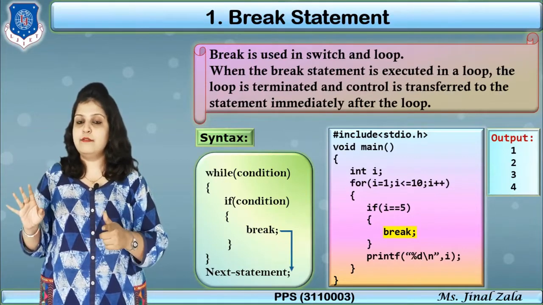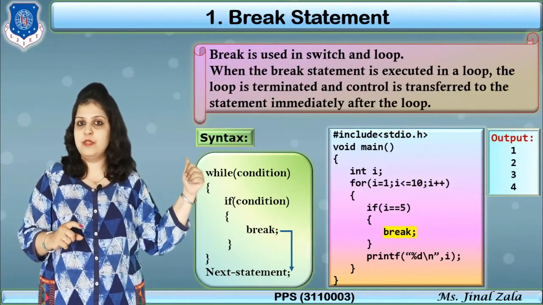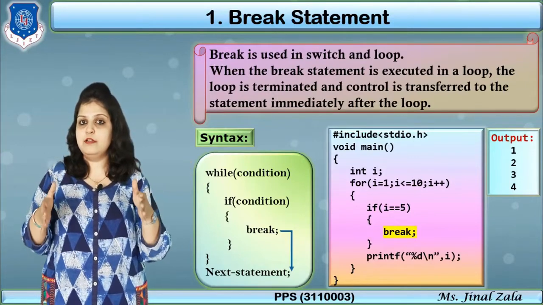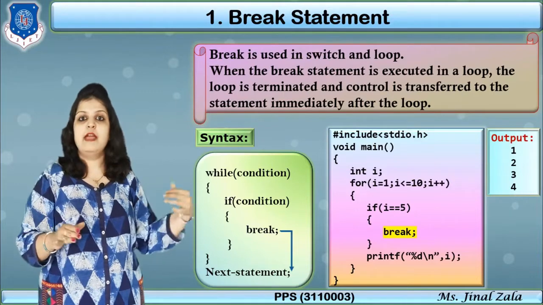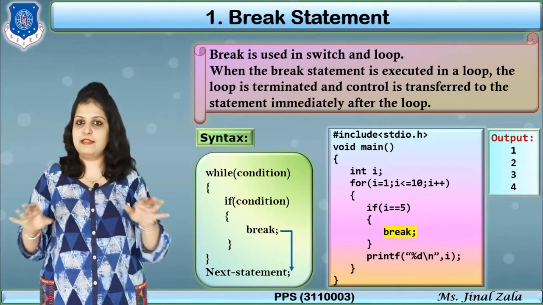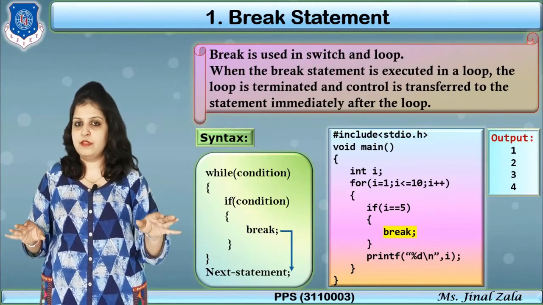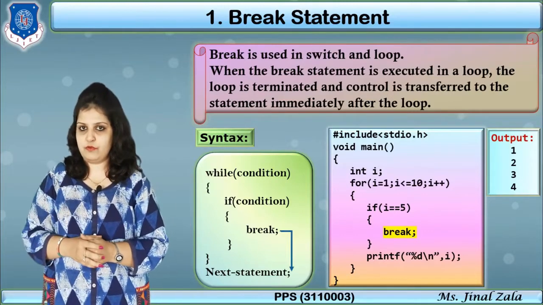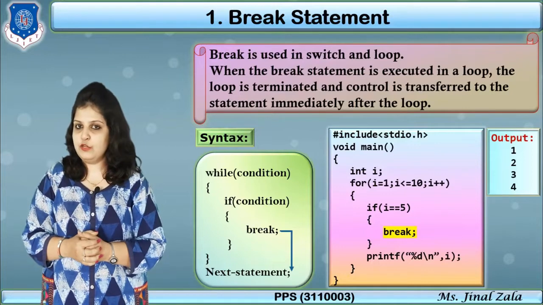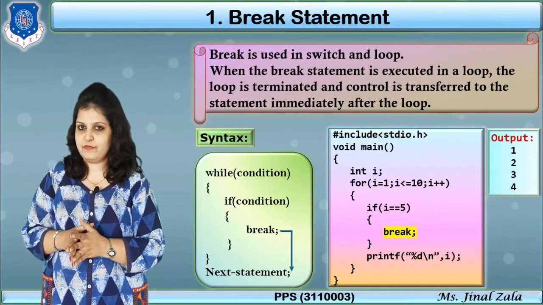Otherwise you can see the range of the loop, our loop would be totally executed 10 times, but when this break executes, loop execution stops here. So our output is only 1, 2, 3 and 4. In this way we can use the break statement.